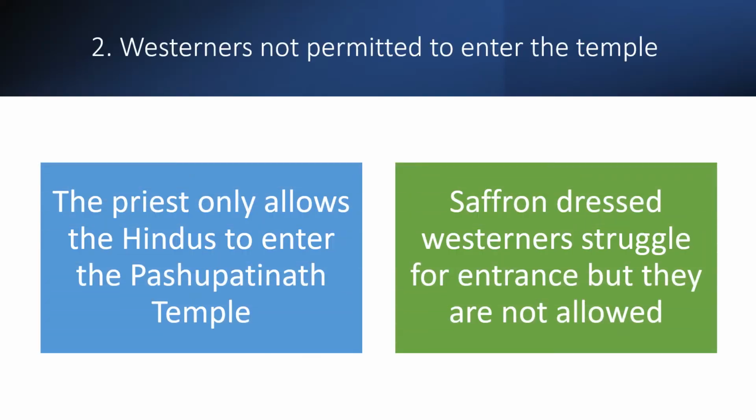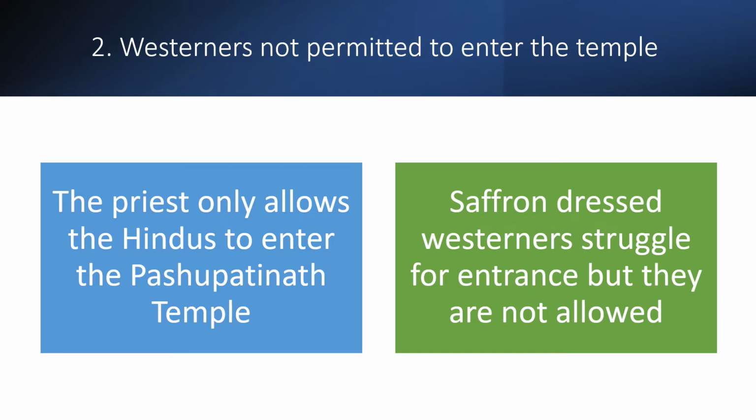Now, second point, and that is Westerners not permitted to enter the temple. It is the fact and the reality of this chapter that he is sharing with all the readers, that all the Westerners, all the people who belong to other countries, are not permitted to enter the temple.